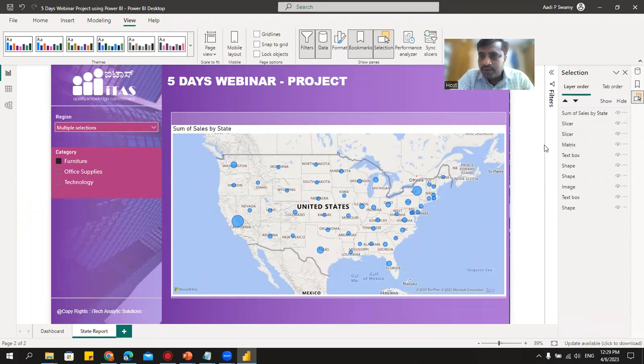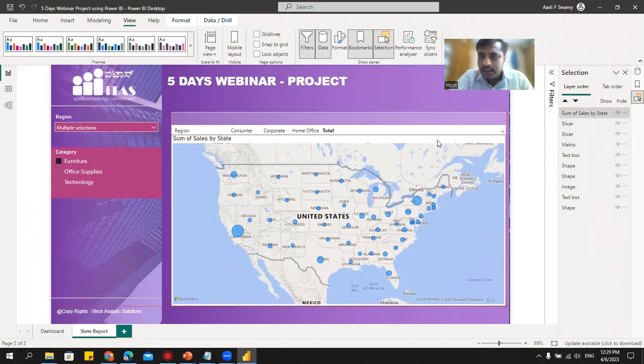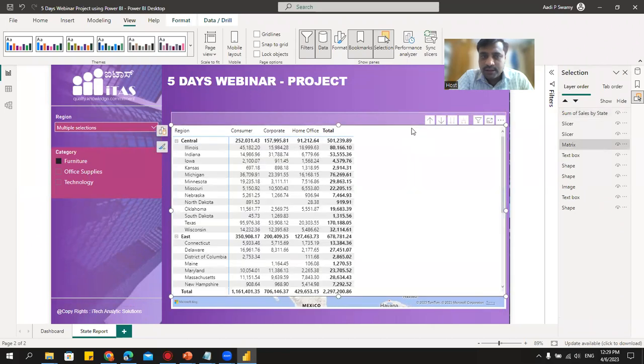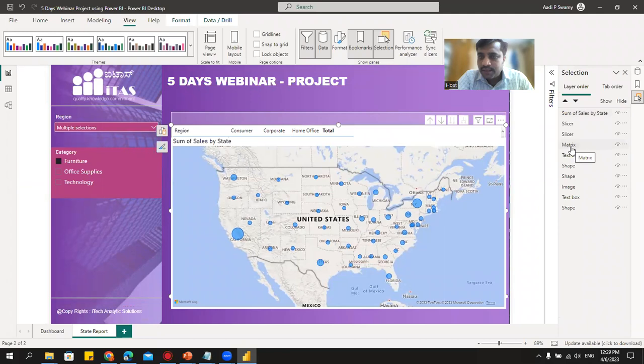What we'll do, we'll go here. We have this map, that is, it says sum of sales by state. And where is that table? We have a table here. Let me click on that. What does that say? It says metrics. Let me name this as sum of sales, and I'll give it as table.